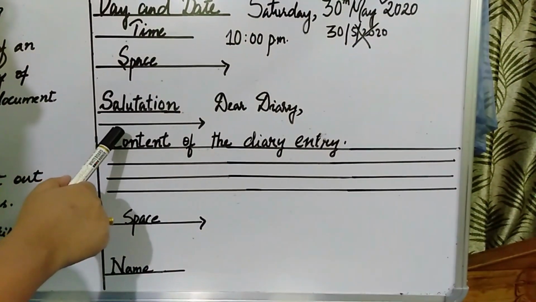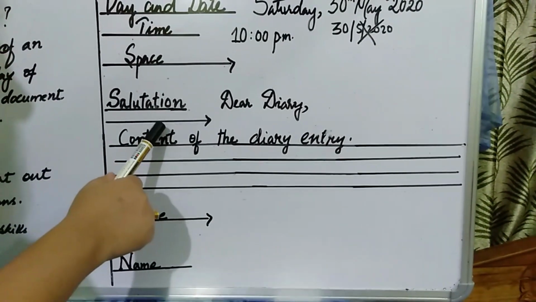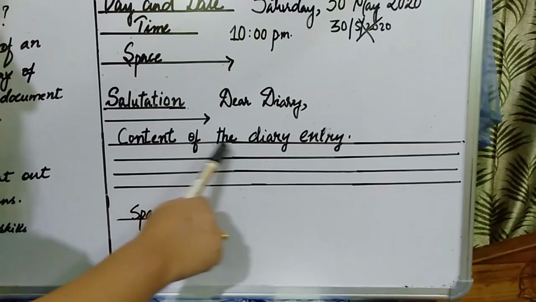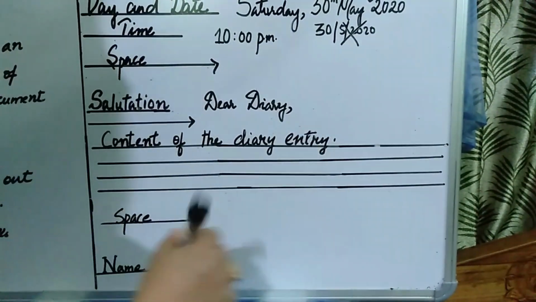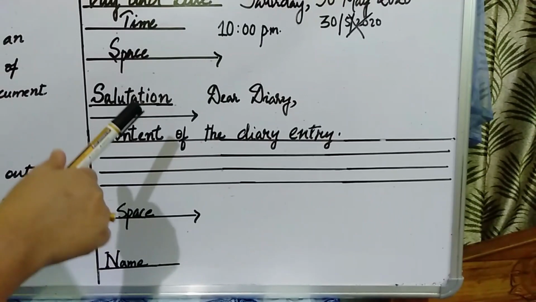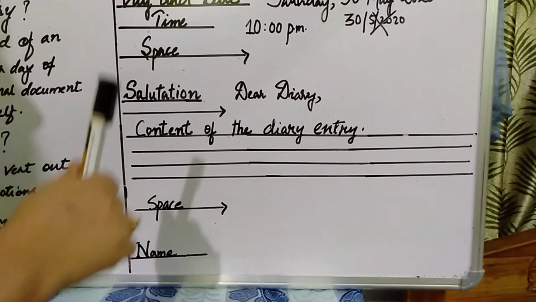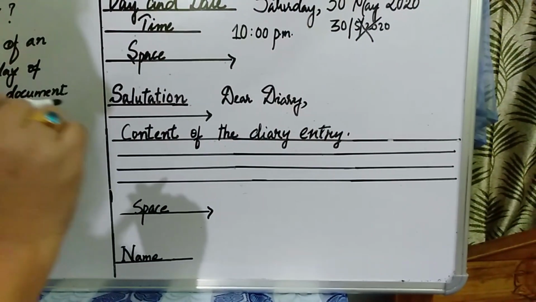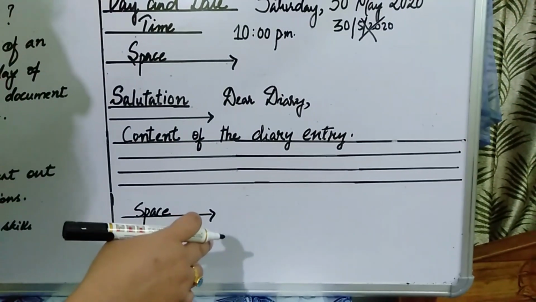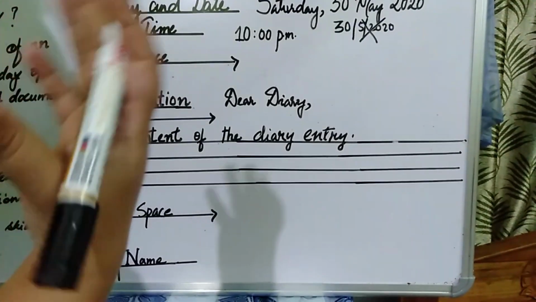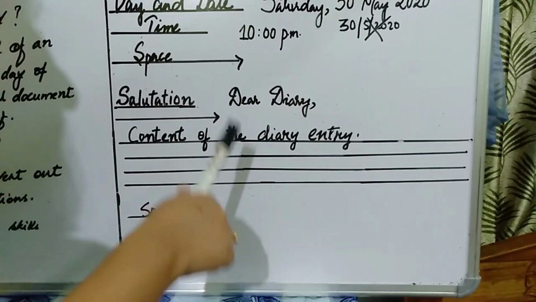So just below the salutation, you are going to leave space. Okay, after leaving space, there comes the main content of the diary entry. Now here under the main content of the diary entry, you are supposed to remember, students, that diary entries are always written in first person. That means you are the one who is writing the diary, right? You are making an entry in the diary of your feelings, emotions, the incidents happening, whatever had happened, right? So it should always be in the first person.